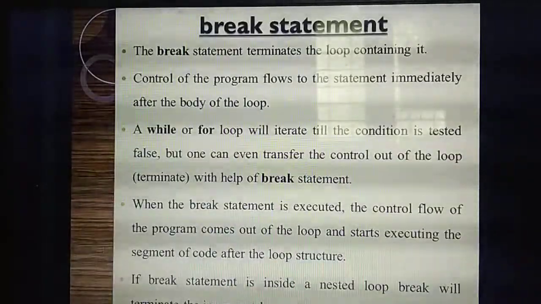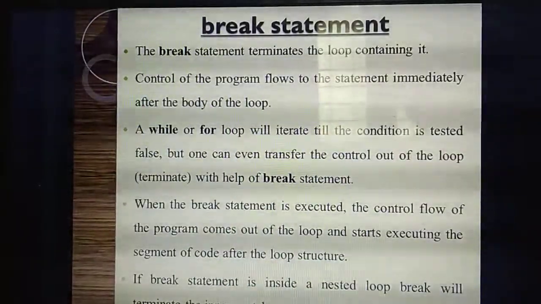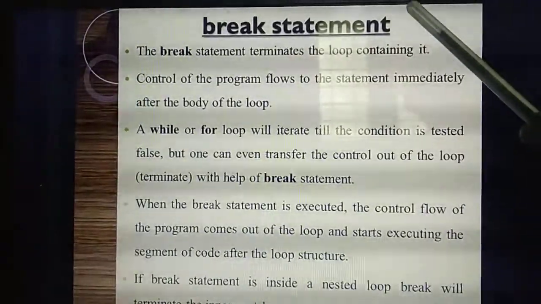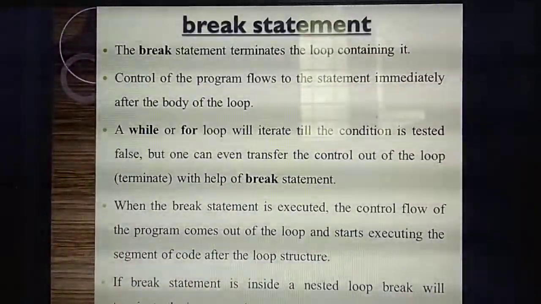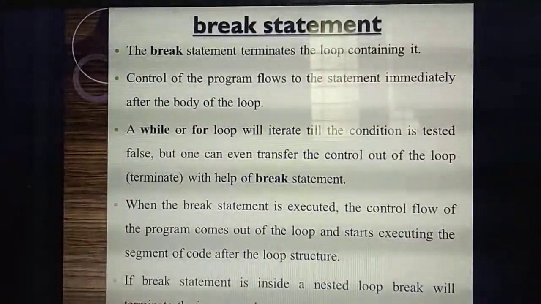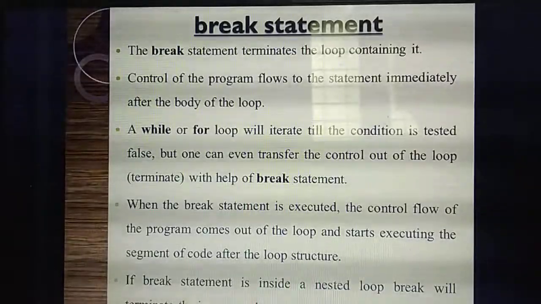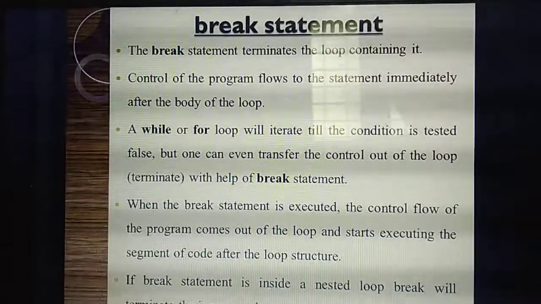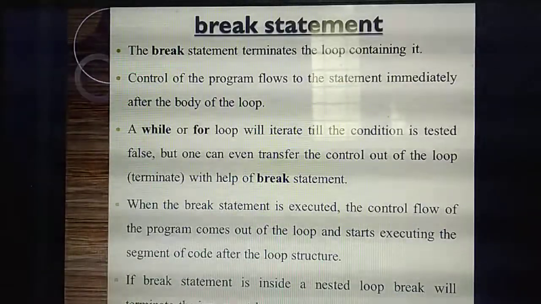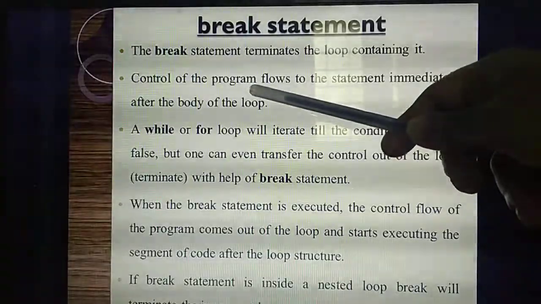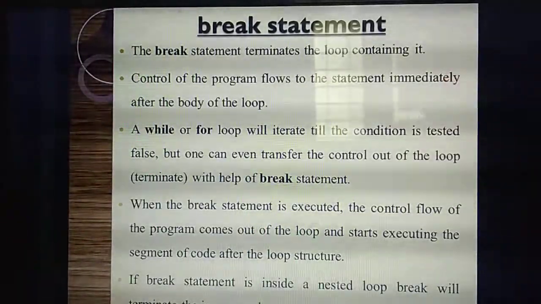Understand? So what are the things I have explained? They are given in the theory part. What's the first point? The break statement terminates the loop containing that break statement. Immediately, if the break statement is found by the compiler or interpreter, the loop will get terminated. Terminate means exit or close. So if the break statement is found, the program will flow from where to where? Next, outside of the loop.